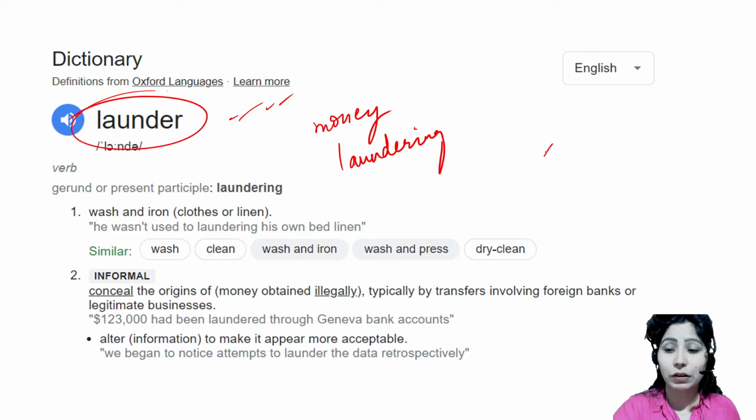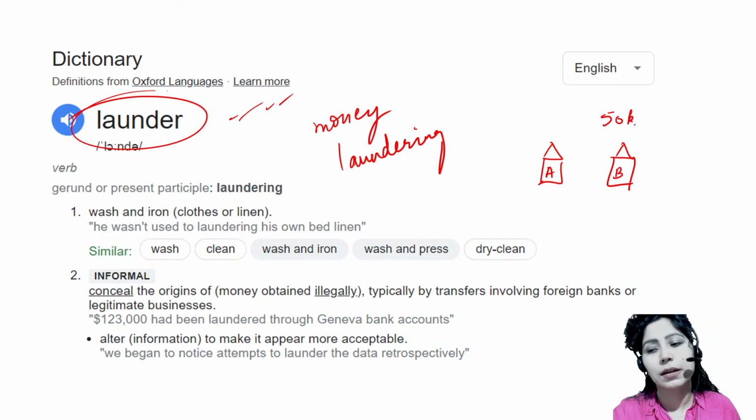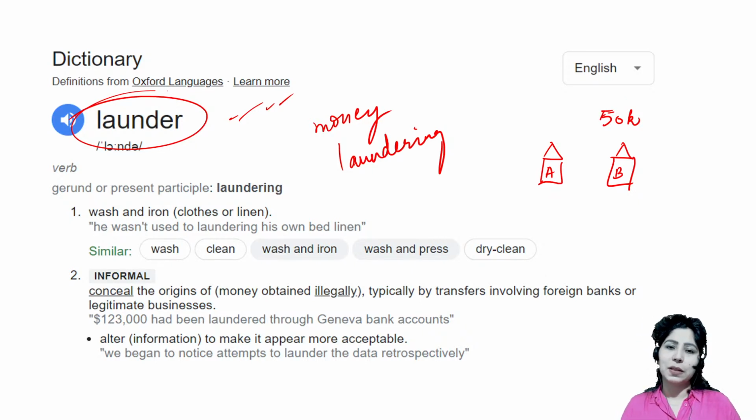For example, you have a neighbor. All right, this is your house and this is your neighbor's house, and you know that the monthly income of your neighbor is 50,000 rupees. That is the monthly income of the entire family. Now, one fine day, what happens? You wake up in the morning and this neighbor has brought a car, and not a normal car. This is a Mercedes-Benz.